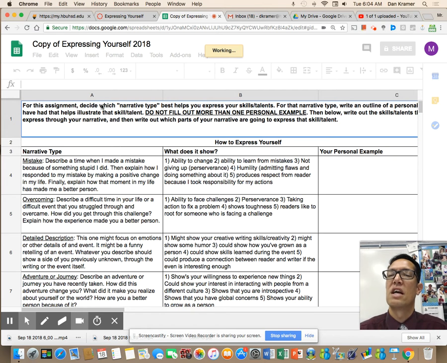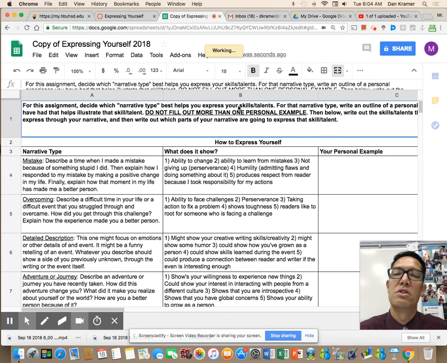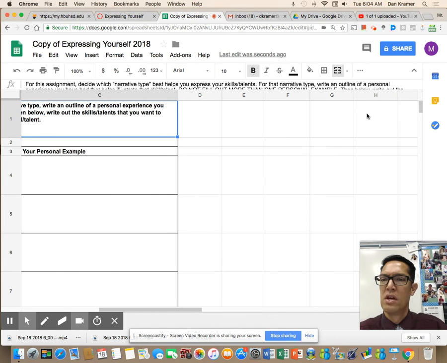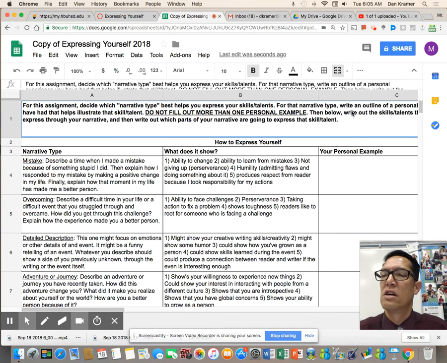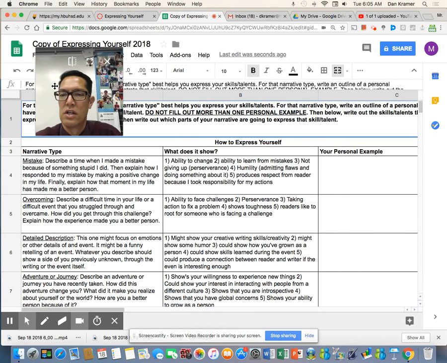For this assignment, decide which narrative type best helps you express your skills and talents. For that narrative type, write an outline of your personal experience that you have had that helps illustrate that skill or talent. Okay, so essentially all you do is move this over here. All you do is you decide, okay, which narrative type here?